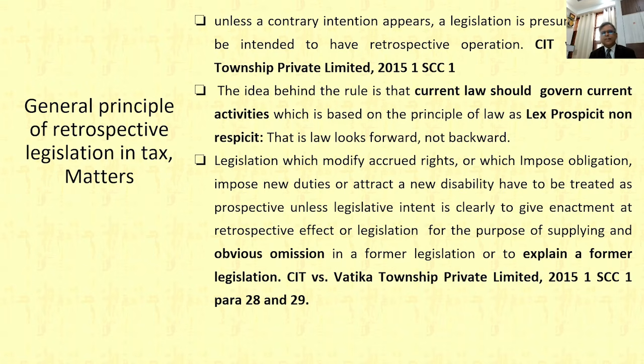So legislation which modifies an accrued right, or which imposes an obligation or new duties or attracts a new disability, has to be treated as prospective unless the legislative intent is clear to give the enactment retrospective effect, or the legislation is for supplying obvious omissions or explaining a former legislation, generally known as clarificatory amendments or declaratory amendments. We know that. That point was decided in CIT versus Vatika Township Private Limited, one of the landmark judgments of the Honorable Apex Court.